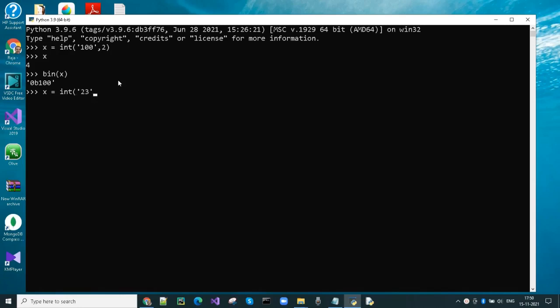Now let's use a base 8 number or octal number. The input string must be a valid octal number. Let's verify the result using oct function. Now let's use a base 16 number or hexadecimal number. The input string must be a valid hexadecimal number. Let's verify the result using hex function.